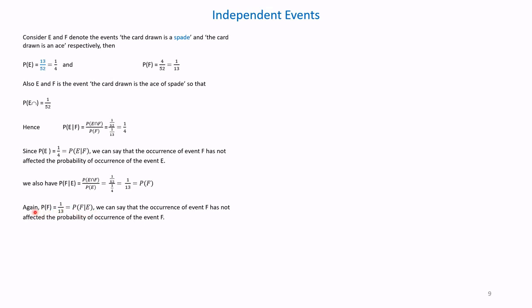I will read again. Again, the probability of F is equal to 1 by 13, which equals the probability of F given E has occurred.